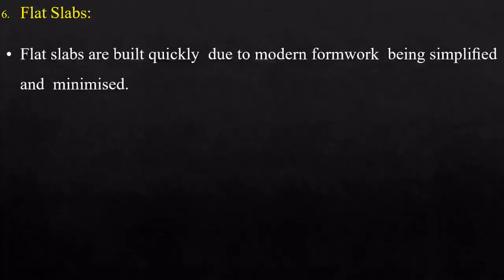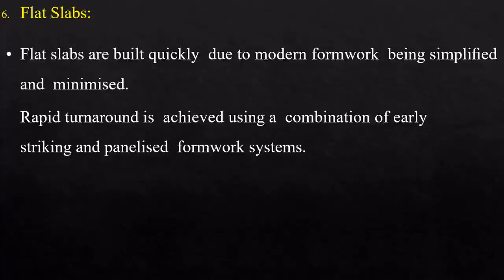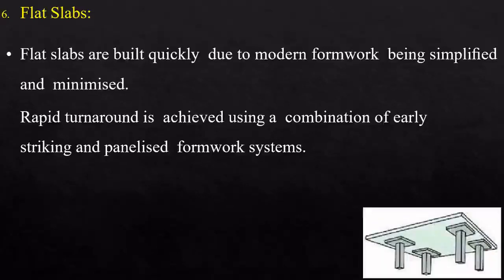The next one is flat slabs. Flat slabs are built quickly due to formwork being simplified and minimized. Rapid turnaround is achieved using a combination of early striking and a panelized formwork system. So this is a flat slab. Flat slab means slabs resting on columns. You can see here there are no beams. You have only columns. So slabs resting on columns are called flat slabs.